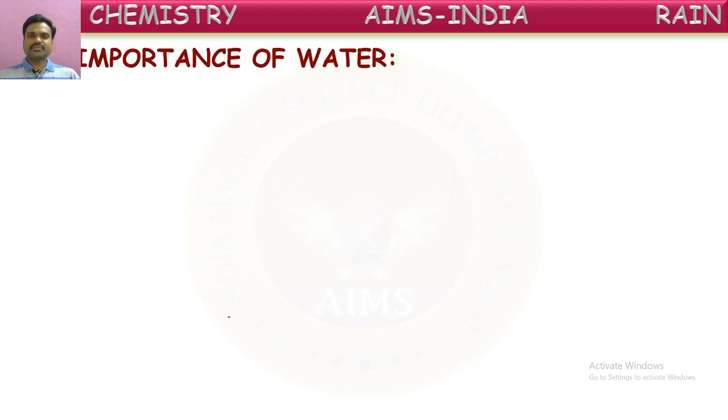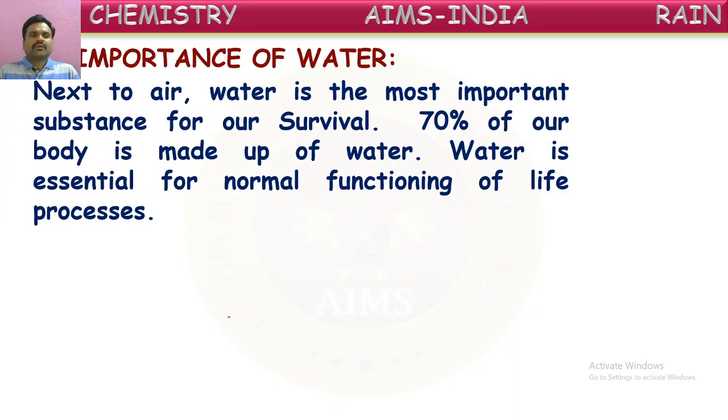So what is the importance of this water? Next to air, water is the most important substance for our survival. Without breathing, we cannot be alive even for a few minutes. Without food, we can survive for a few days. But without water, we cannot survive even for a few hours. So, next to air, water is the most important thing on the earth for our survival.